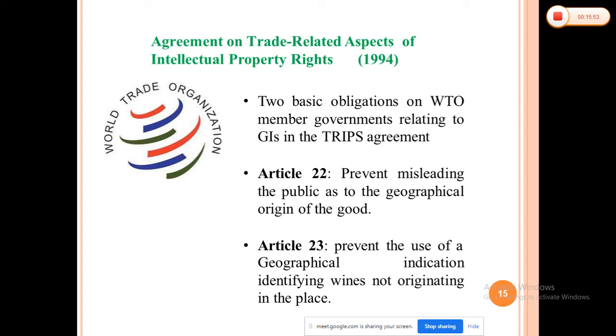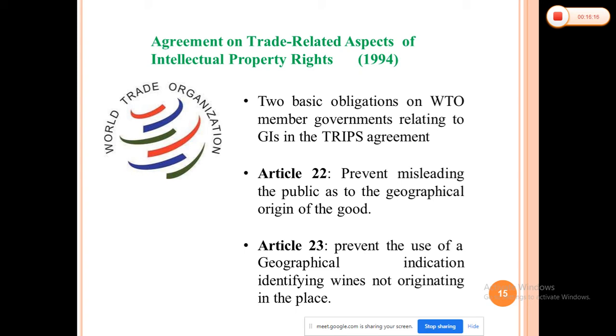As already discussed, Article 22 and Article 23 of the TRIPS agreement were part of the agreements concluding the Uruguay Round of the GATT negotiations.